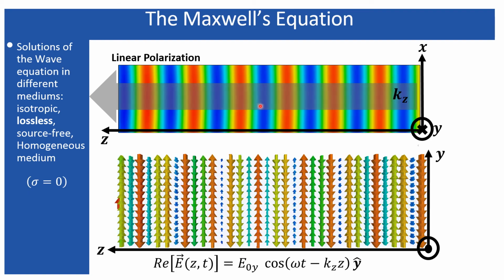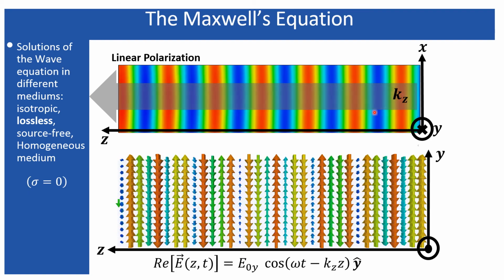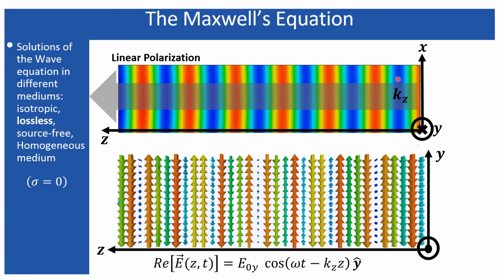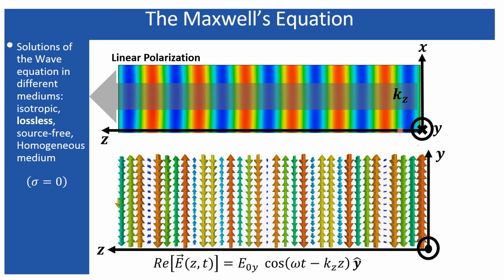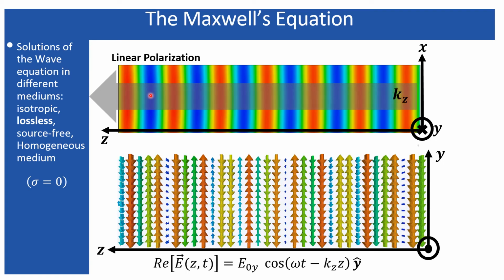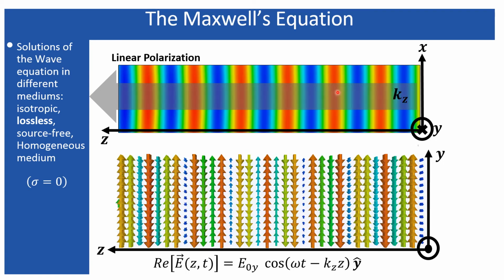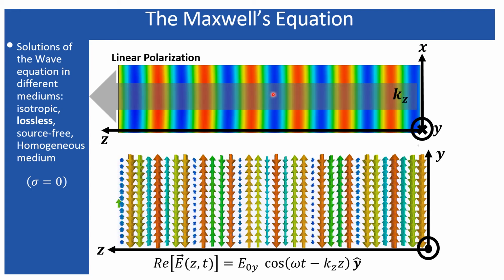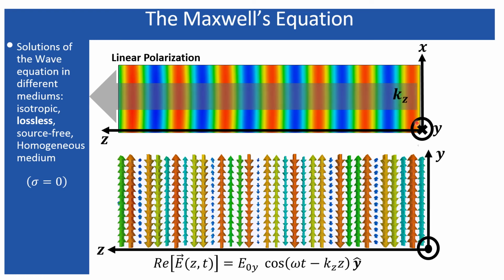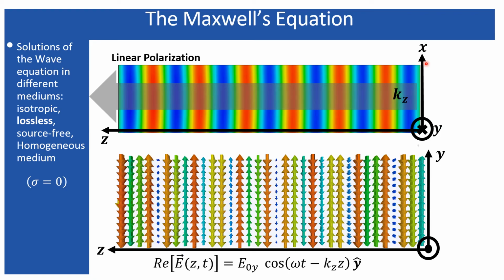The polarization of the wave can easily be understood using these simulations. Here, the first animation represents the propagation of the wave along the z direction. This is the z direction, and kz represents the wave number along z, representing the planes of constant phase propagating along the z direction, which represents the propagation of the wave. Actually, x is vertically directed and y is directed into the page.